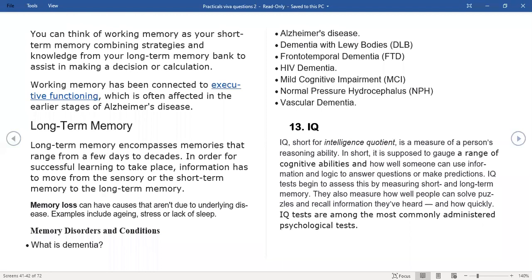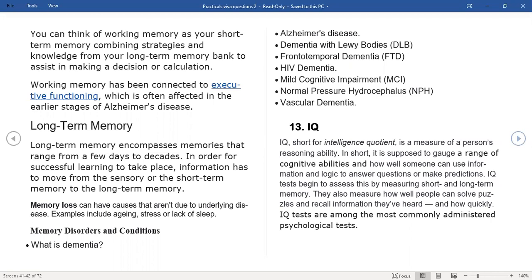Now, before we move on to the last of our types of memory, an example for working memory is when we are sitting in our math class as kids, and the teacher talks about numbers. Suppose she says add 8 plus 5, you can see the number in your head, right? Whatever the teacher is talking about, you can literally visualize it in your head. That is particularly your working memory.